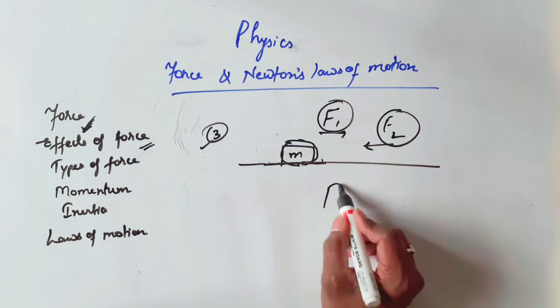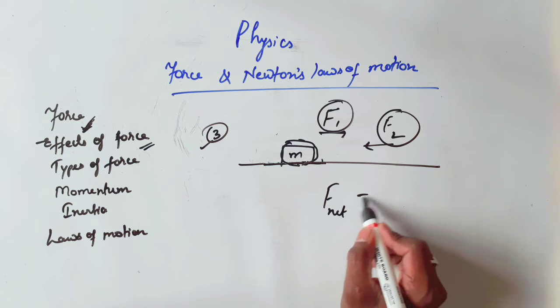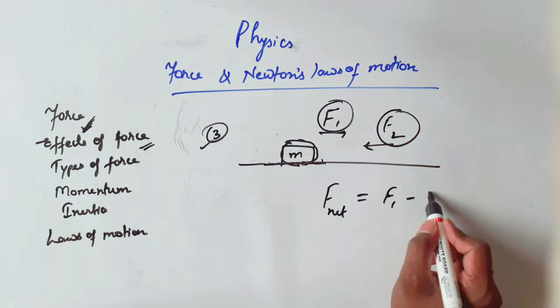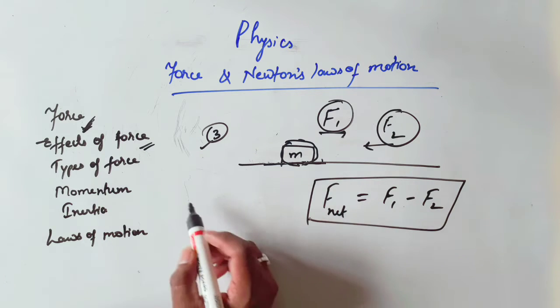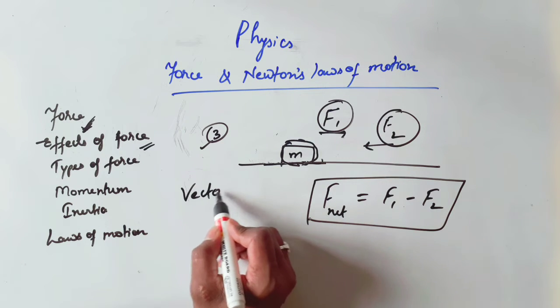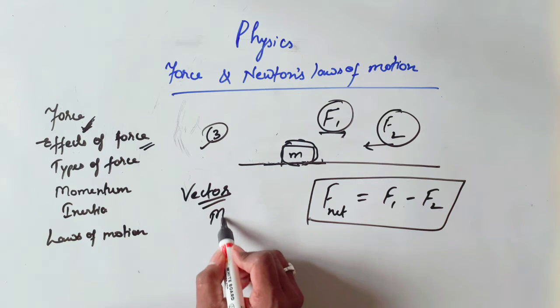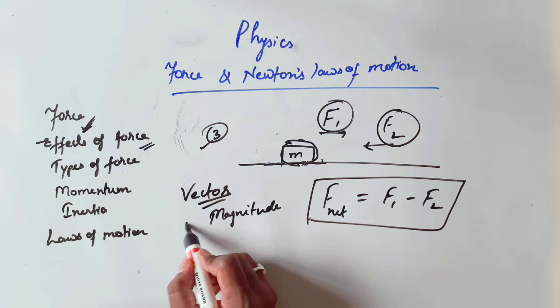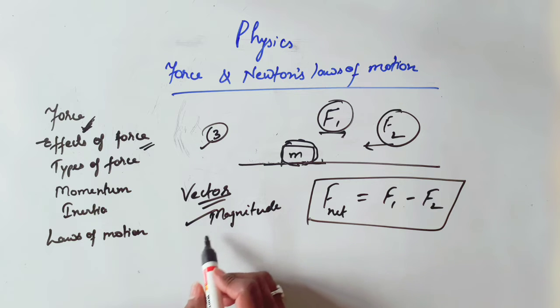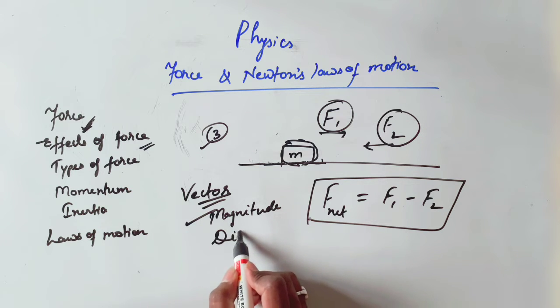So here the resultant force, F net, the total force, will be equal to F1 minus F2, because force is a vector quantity. Force is a vector quantity means what? It depends on magnitude as well as direction.